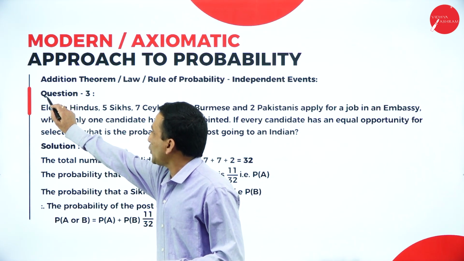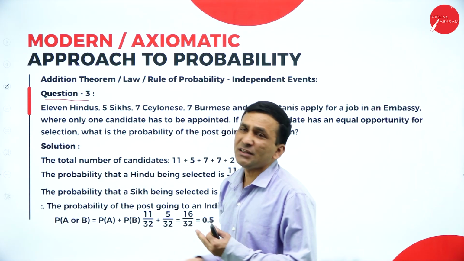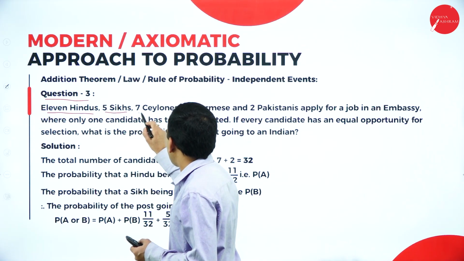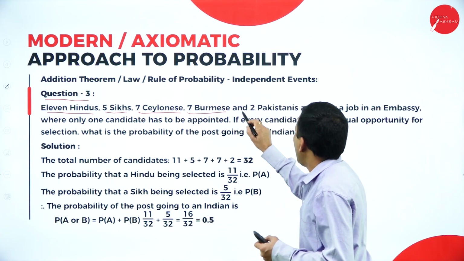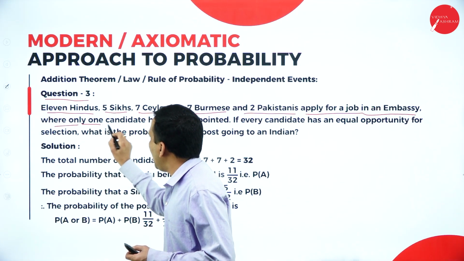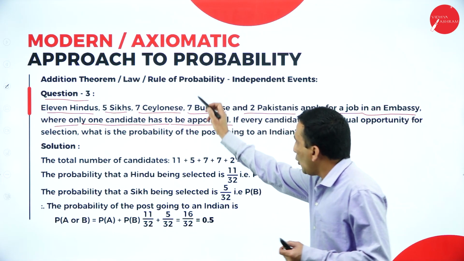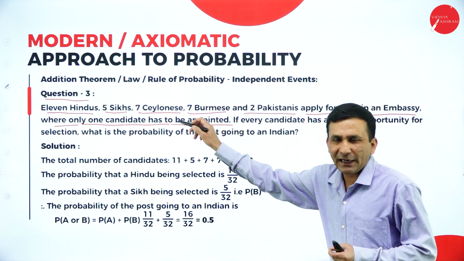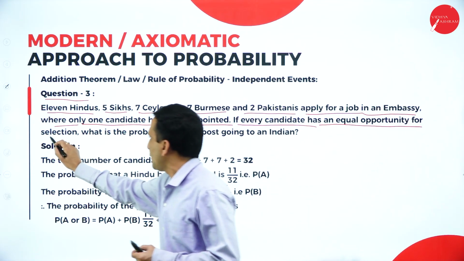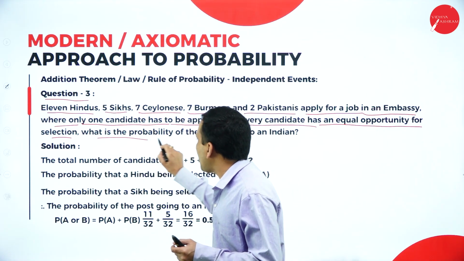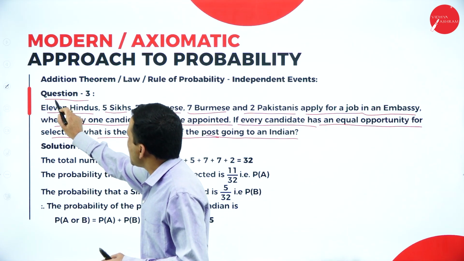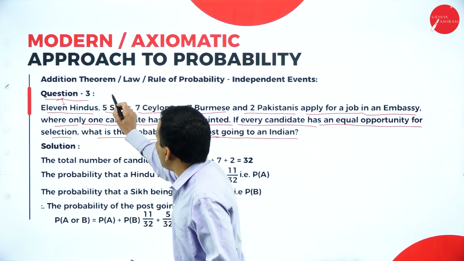So yeah, there is one more question related to the addition theorem. Here 11 Hindus, 5 Sikhs, 7 Sinhalese, 7 Burmese and 2 Pakistanis apply for a job in the embassy, where only one candidate has to be appointed out of the total candidates from the different categories. If every candidate has an equal opportunity for selection, the question is, what is the probability of the post going to an Indian? In this case, the Indians are the 11 Hindus and 5 Sikhs.